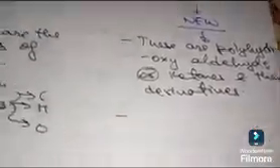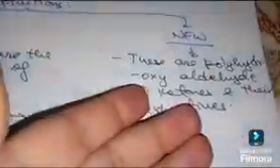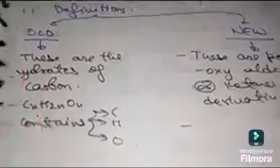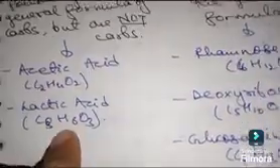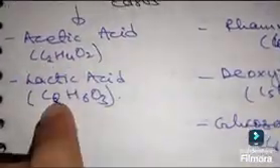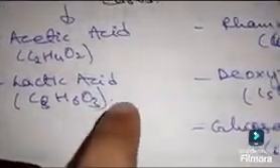So why did we need to make a new definition when we had the old definition? It was because of these exceptions. Exceptions: compounds following the general formula of carbohydrate but are not carbohydrates. So that is acetic acid, lactic acid. Acetic acid is C2H4O2, lactic acid is C3H6O3. These two follow the general formula CnH2nOn, but these are not carbohydrates.